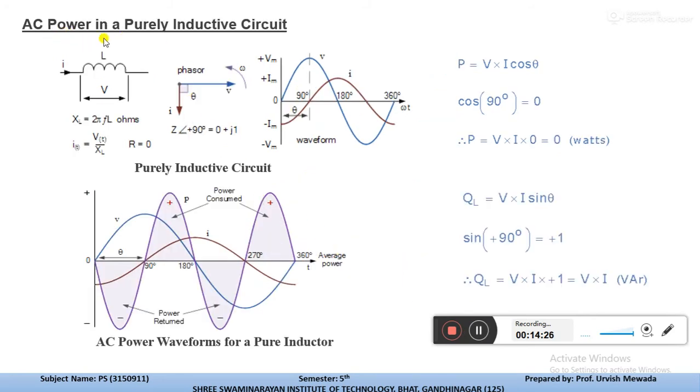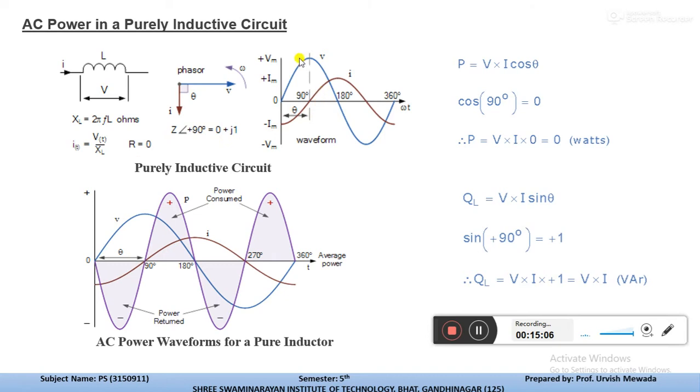Now AC power in a purely inductive circuit. This is the symbol of an inductor, denoted as L. I is the current passing through this inductor, and V is the voltage drop across this inductor. As we all know, inductive reactance XL is equal to 2 pi FL, which means reactance is directly proportional to the frequency. And if you write the equation from Ohm's law, again I is V by R, but here this is a purely inductive circuit, so instead of R we write the inductive reactance XL because R is equal to 0.